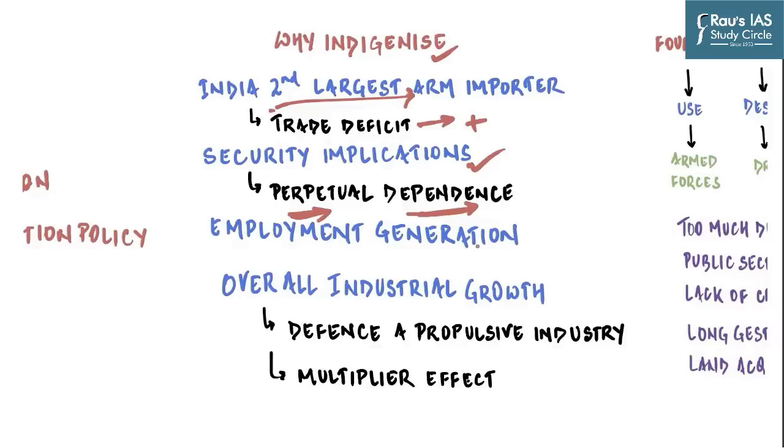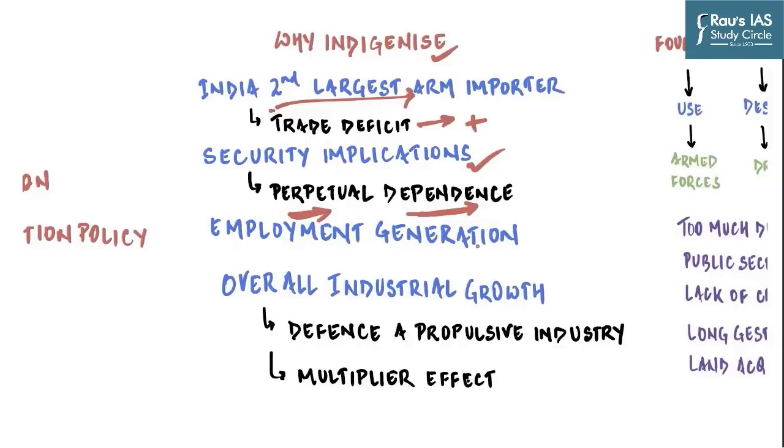So for example, if you have imported a significant amount of fighter jets from France, it is mandatory for India now to maintain cordial relations with France. Because if tomorrow France says that we are not going to service our Rafale jets, then India cannot do anything because there is no other supplier of the parts of this very specific and specialized fighter jet.